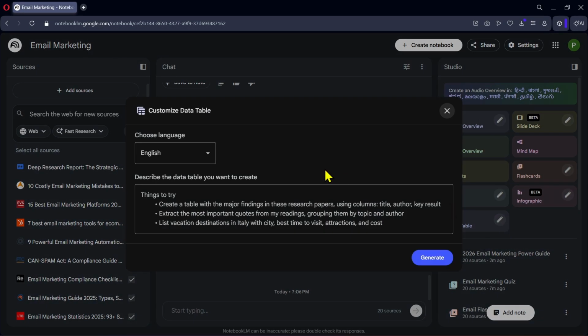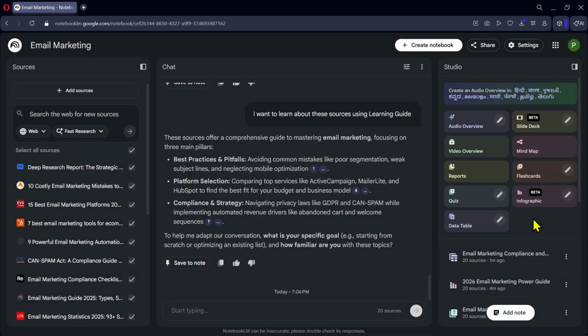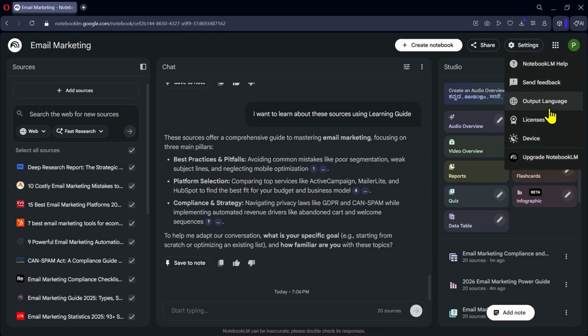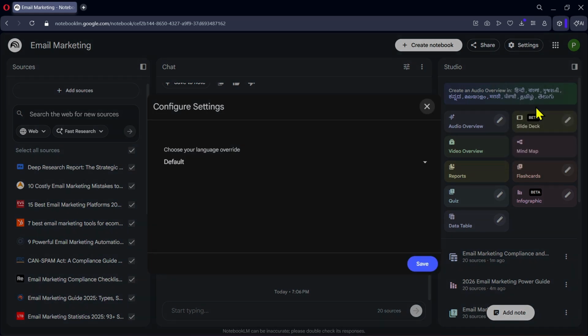This feature is especially useful when working with topics that involve structured data or research findings. You can generate tables that organize information from your sources based on the instructions you provide. If you want NotebookLM to respond in your preferred language, you can open the settings here. Then choose your output language, and NotebookLM will generate responses in that language.